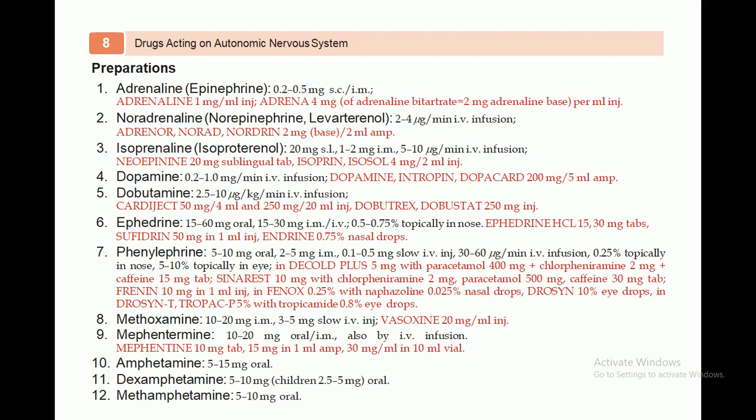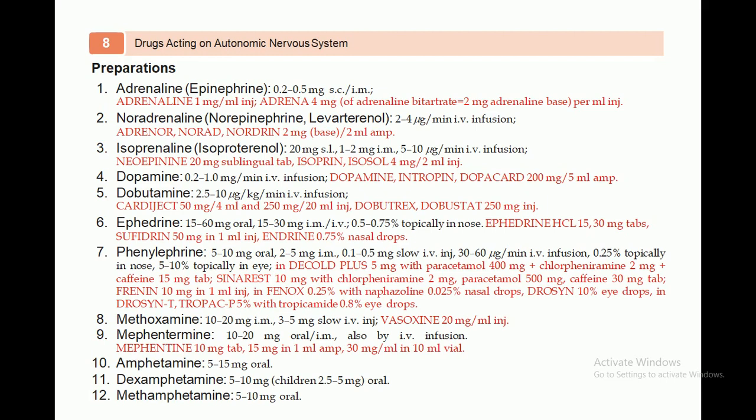It is available in the market as Dopamine, Intropin and Dopacard, 200 milligram per 5 ml injection. Another one is dobutamine. Dobutamine is available at a dose of 2.5 to 10 microgram per kg per minute IV infusion. It is marketed as Cardiject 50 milligram per 4 ml and 250 milligram for 20 ml injection, Dobutrex and many more, 25 milligram injection.